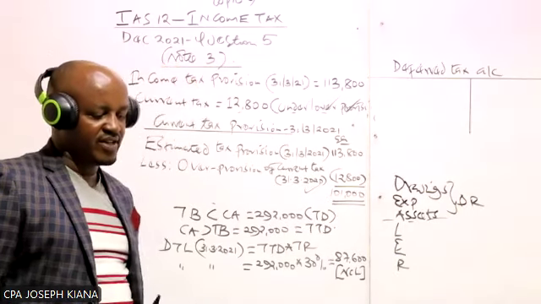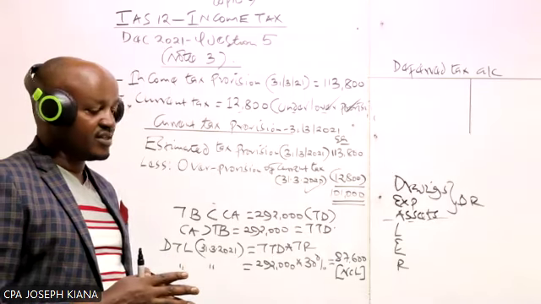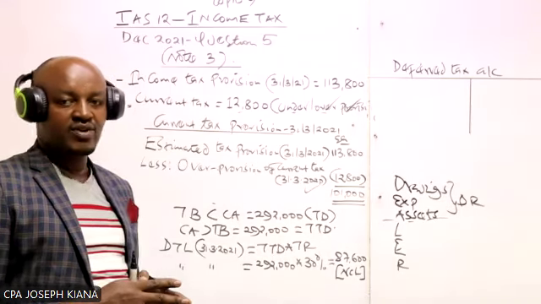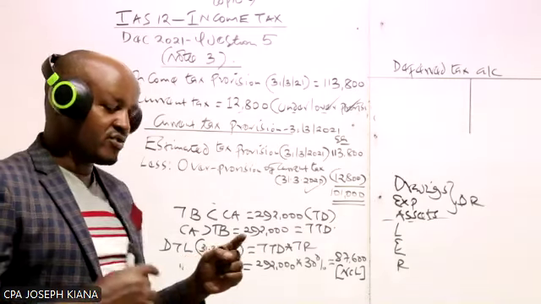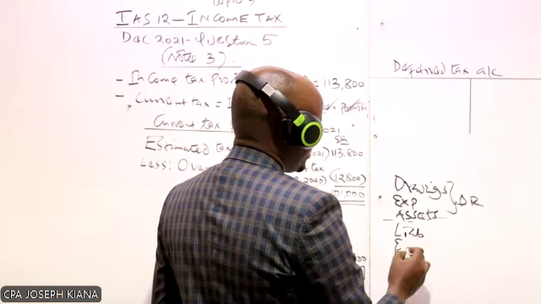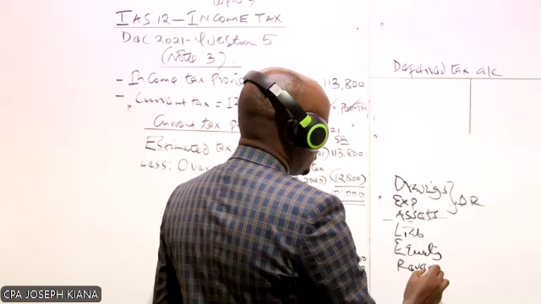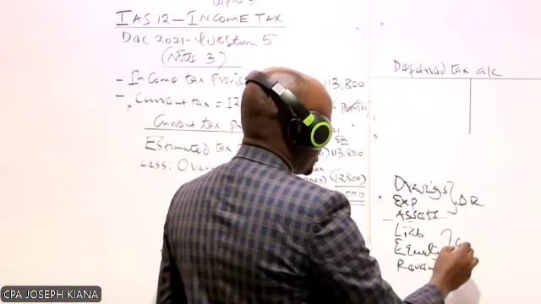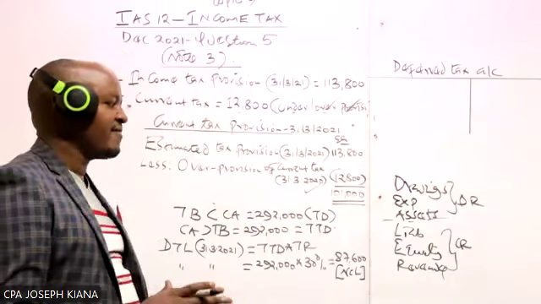So if, for example, that item of 97,600 is on the credit side, then you can't tell me it's an asset. There is no single time you can have an asset on the credit side of the trial balance. Then we said L here stands for liabilities, this stands for equity, which is capital and reserves, this stands for revenue or incomes. We said all these items in the trial balance have a credit balance.